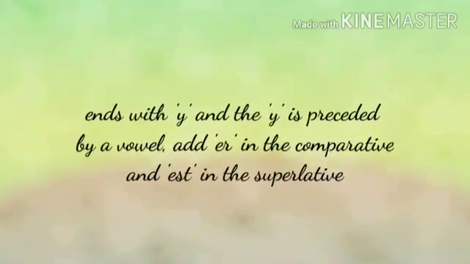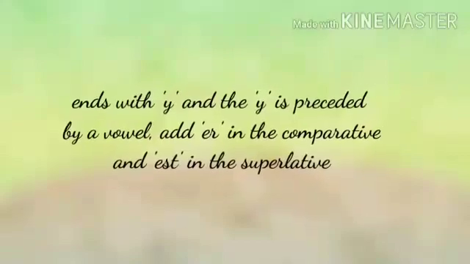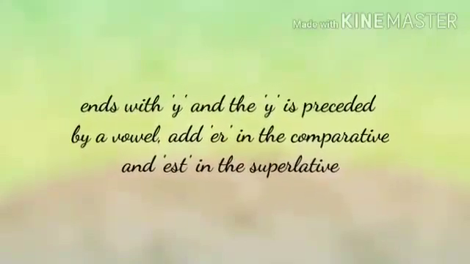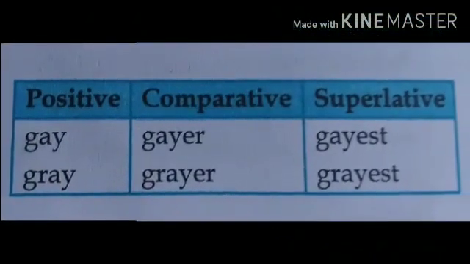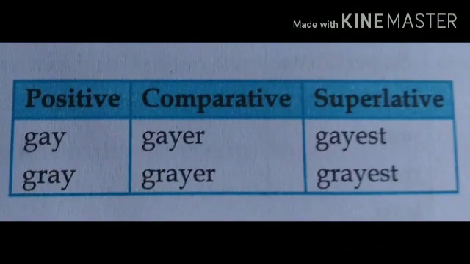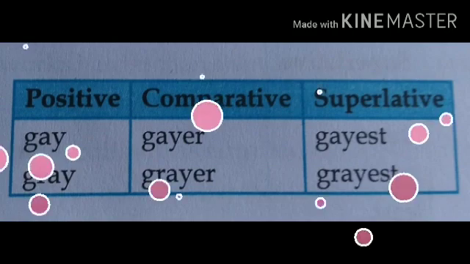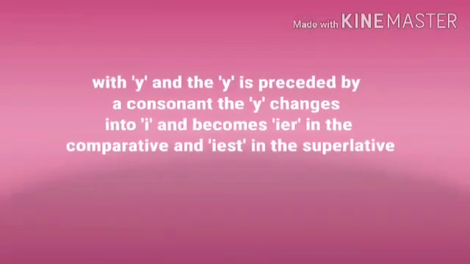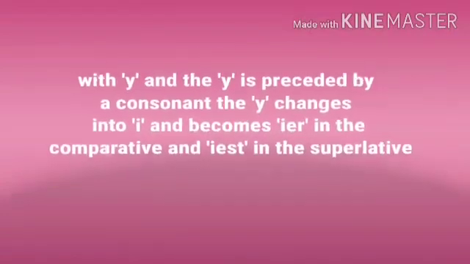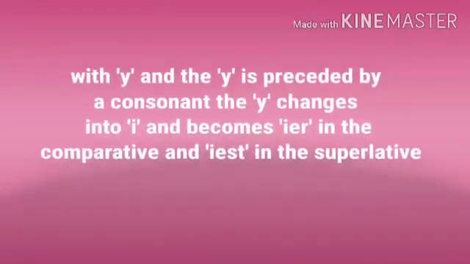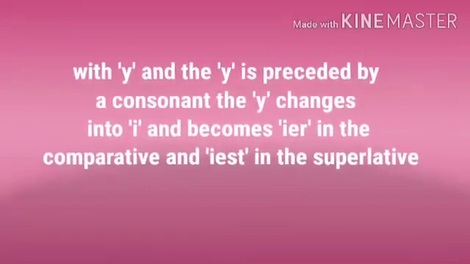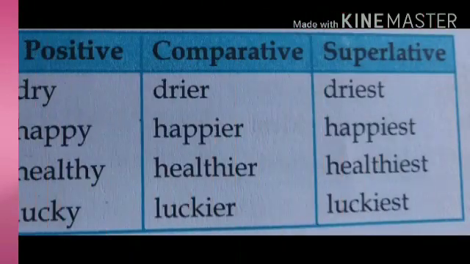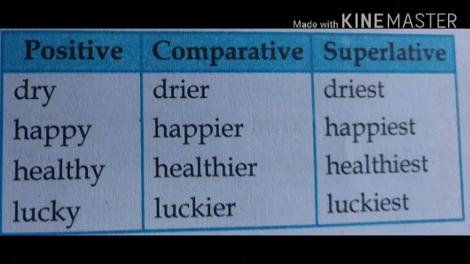If an adjective ends with y and the y is preceded by a vowel, add er in the comparative and est in the superlative. For example, gay, gayer, gayest, grey, greyer, greyest. If an adjective ends with y and the y is preceded by a consonant, the y changes into i and becomes ier in the comparative and iest in the superlative. For example, dry, drier, driest, happy, happier, happiest.